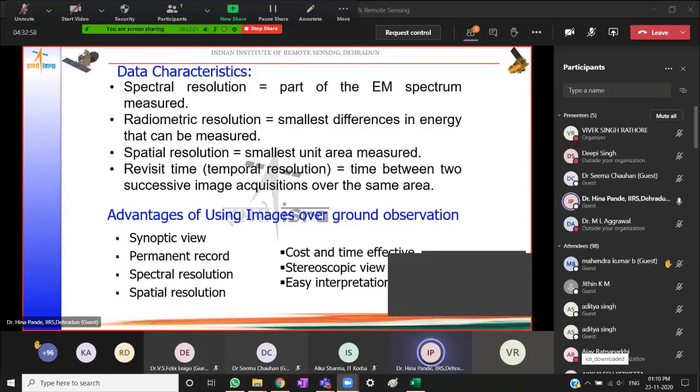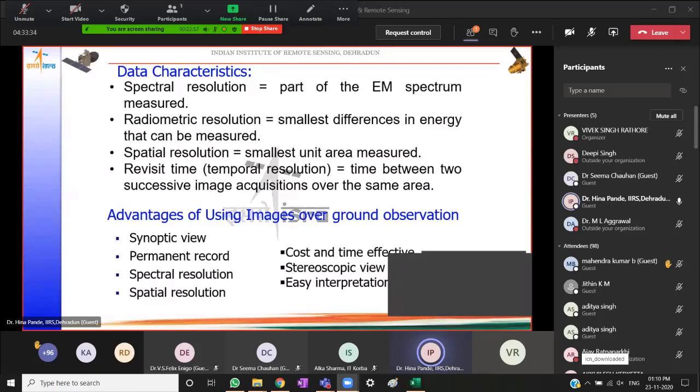And for objects to be distinguishable, they need to be at least a minimum distance of 5 meters apart. So if there are two trees or two towers or two buildings less than 5 meters apart, say 4 meters, they will not be distinguishable as separate entities on an image which has a spatial resolution of 5 meters. It also dictates the amount of detail that the interpreter is able to see on the image.